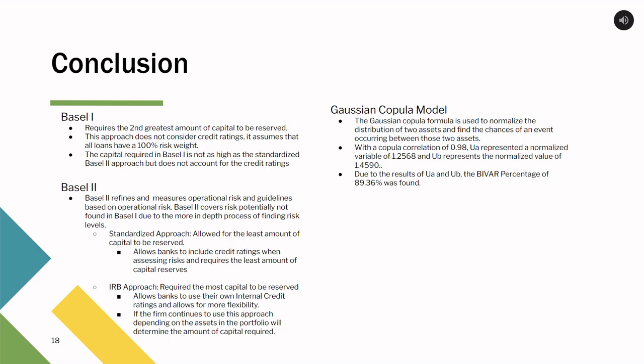The Gaussian copula model, with its remarkable correlation of 98%, offers a powerful tool for assessing the probability of events between cryptocurrency and the real estate ETF. Together, these frameworks underscore the importance of robust risk management and capital adequacy in ensuring the stability of the financial sector.